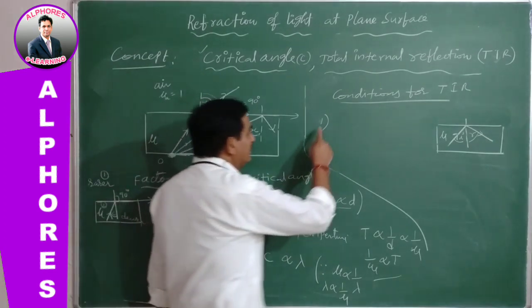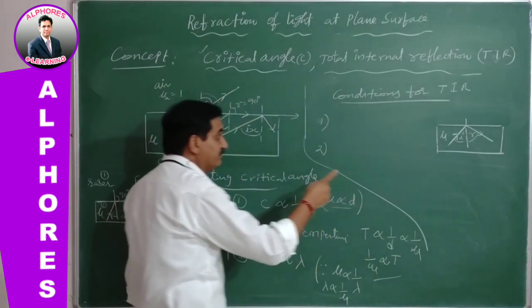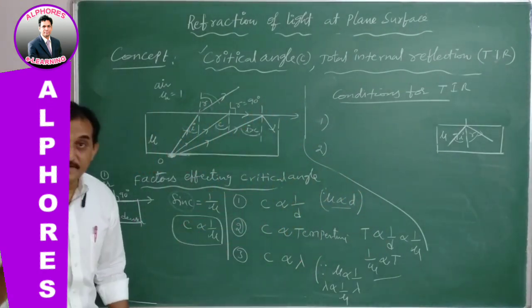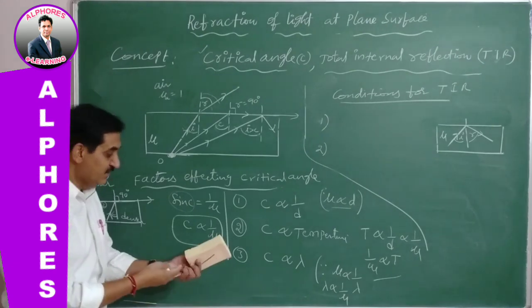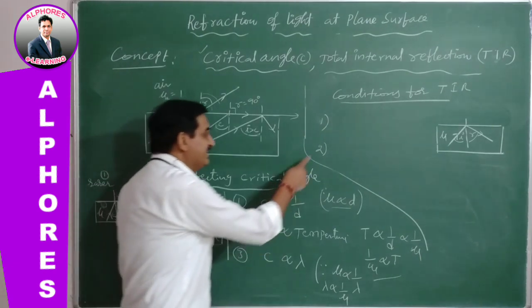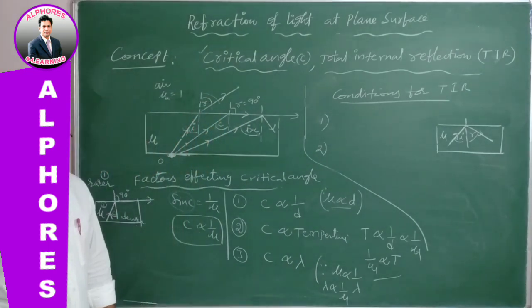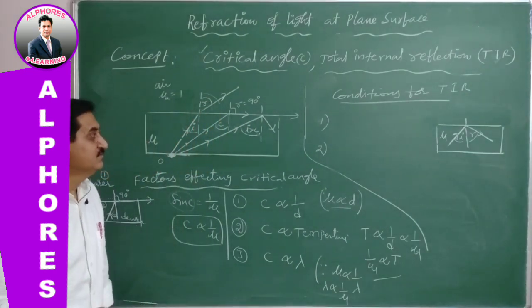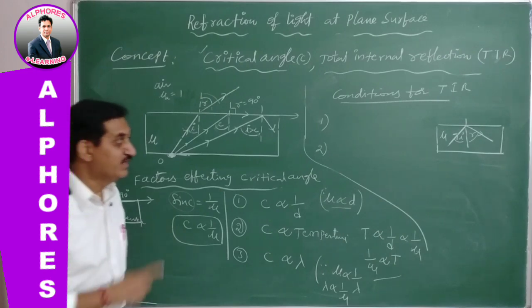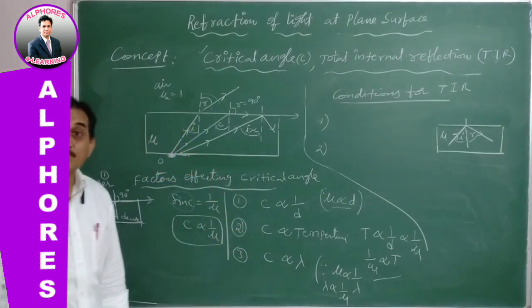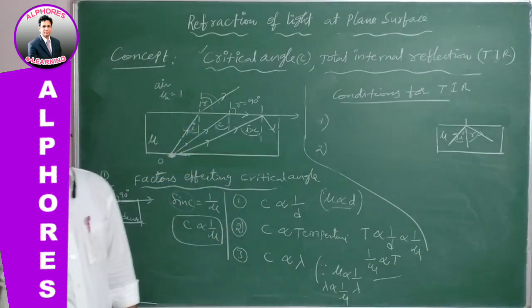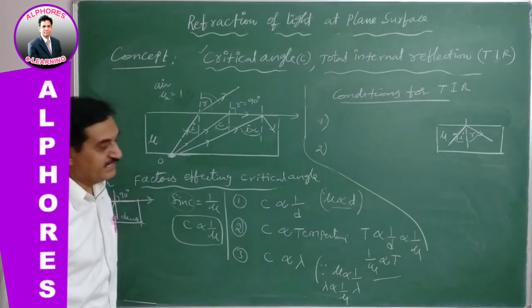Condition number 1, light must travel from denser into rarer, otherwise you won't get TIR, as I just showed. Second condition, the angle of incidence must be greater than the critical angle. Then only it undergoes total internal reflection. So these two are the conditions.